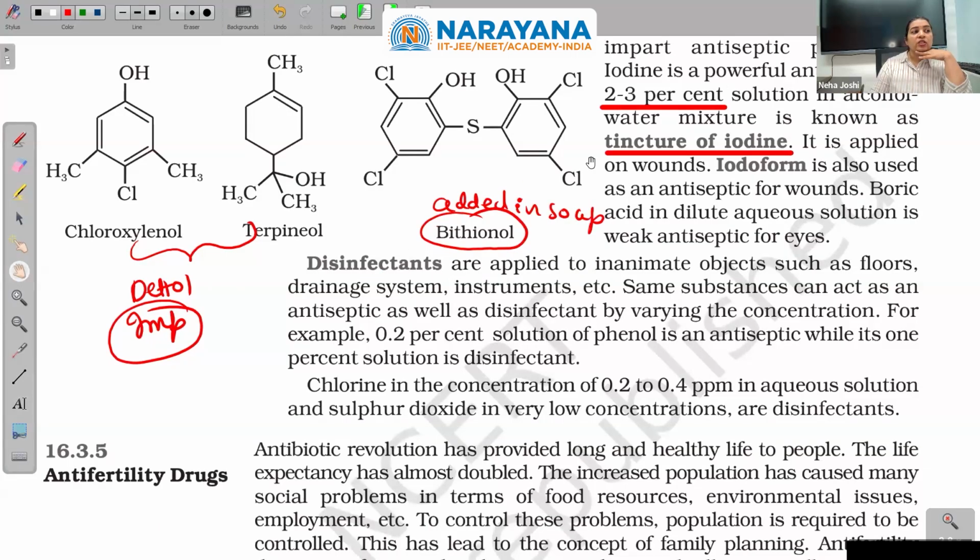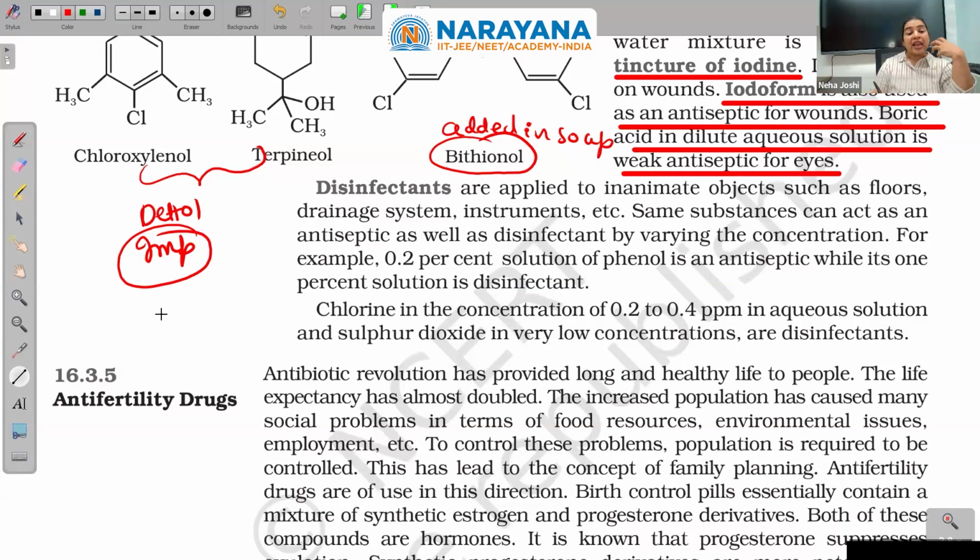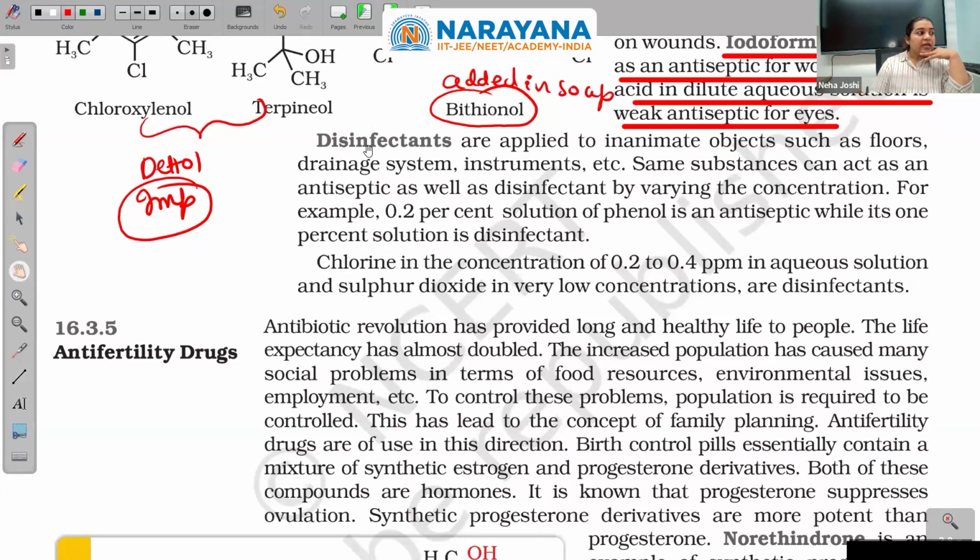Iodoform is also used as an antiseptic. Boric acid in dilute aqueous solution is a weak antiseptic for eyes. Boric acid solutions are used to wash lenses.